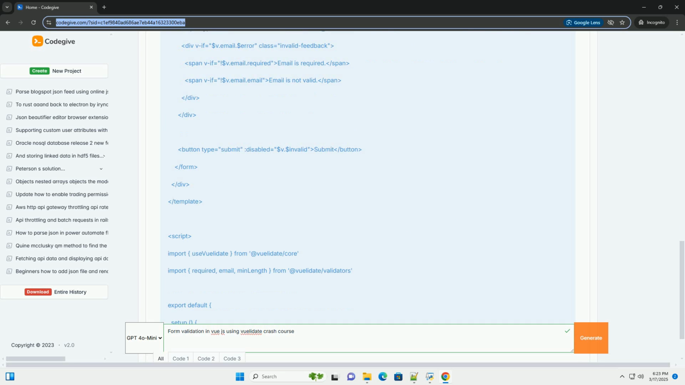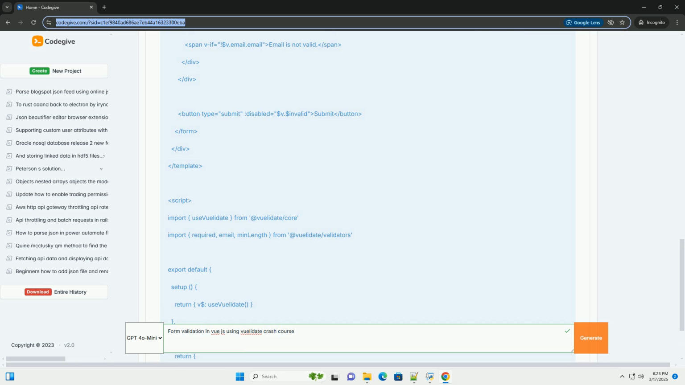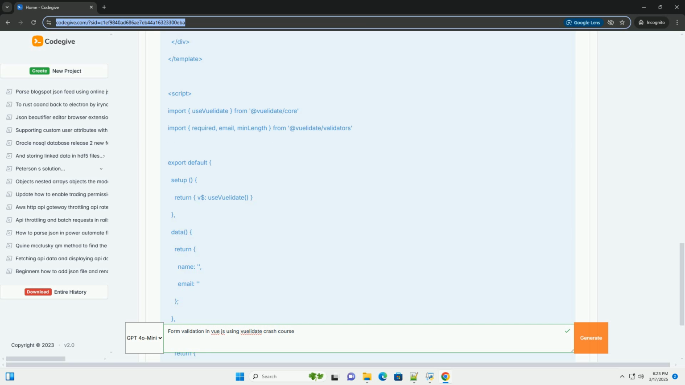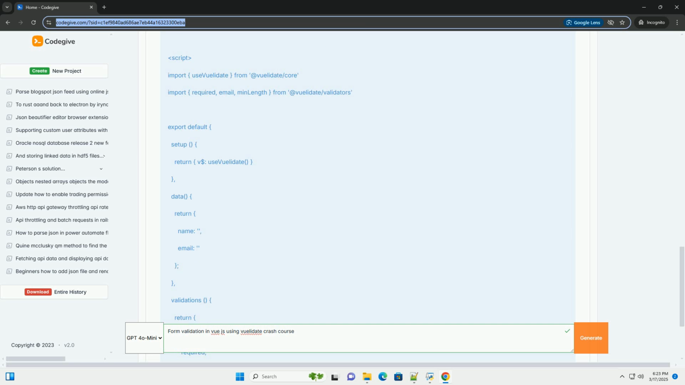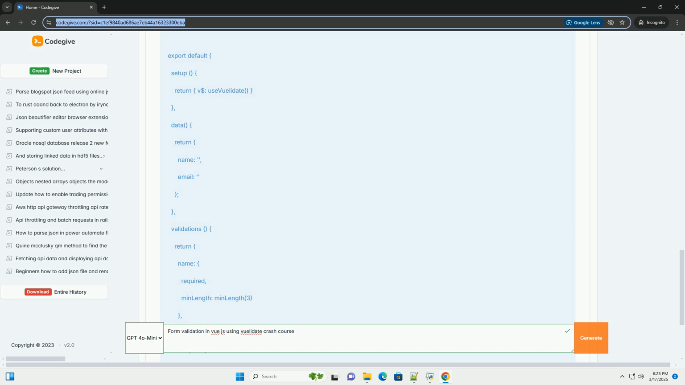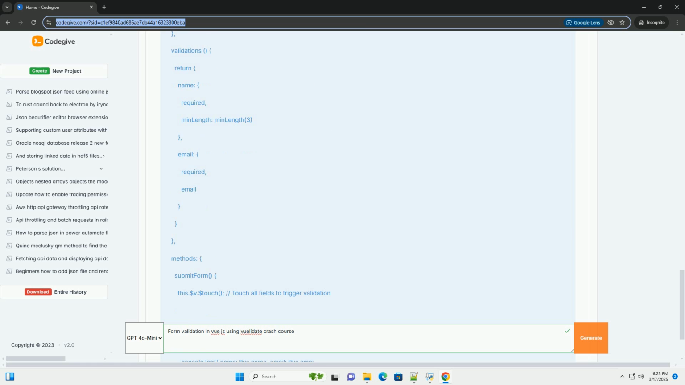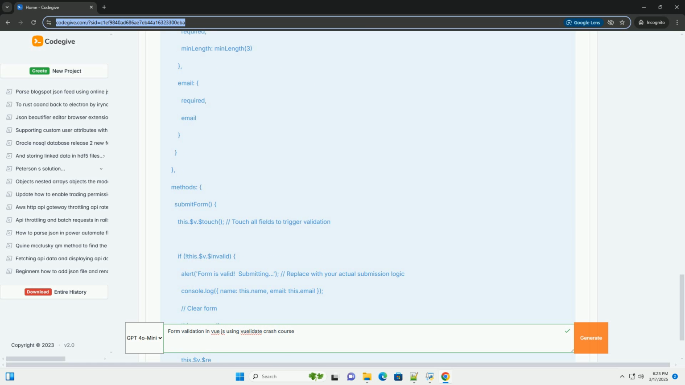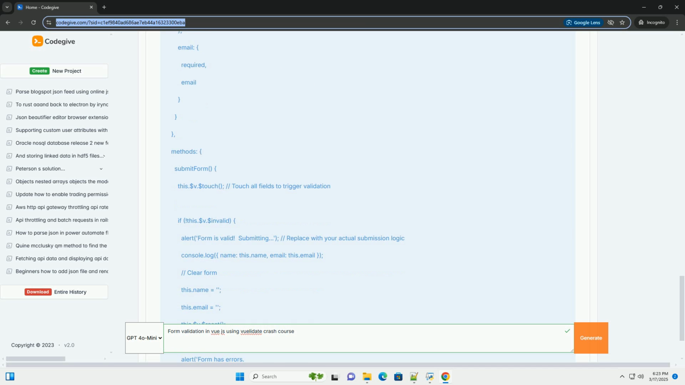Why choose Vuelidate? Declarative: you define the validation rules where the data is, not somewhere else. This makes the code easier to read and understand. Lightweight: small footprint, minimal impact on your application's performance. Dependency-free: no jQuery or other heavy libraries required. Easy to integrate: simple to set up and use in any Vue.js project.